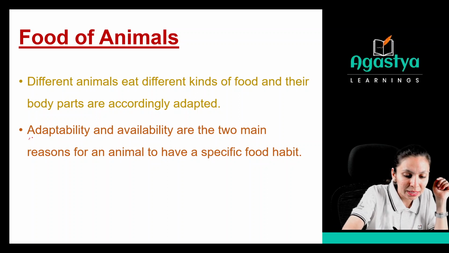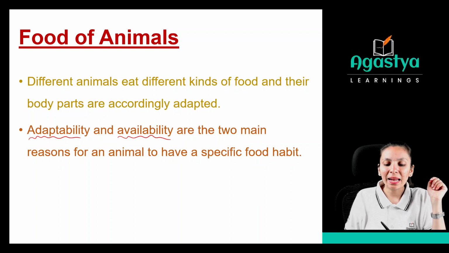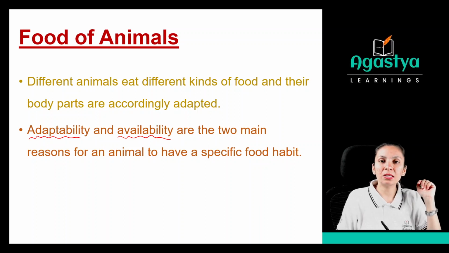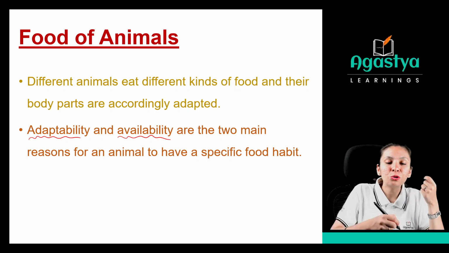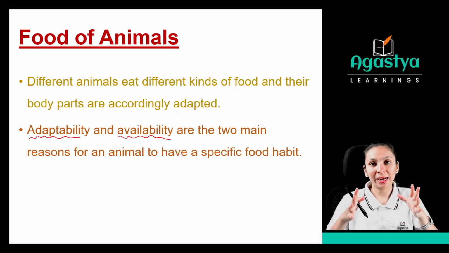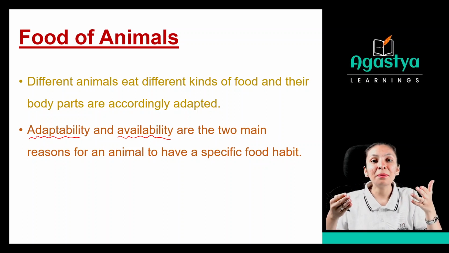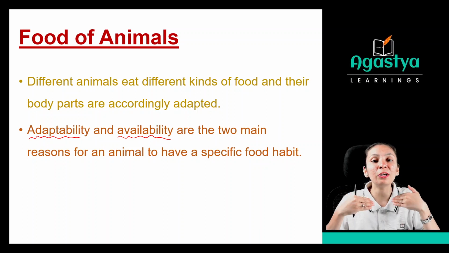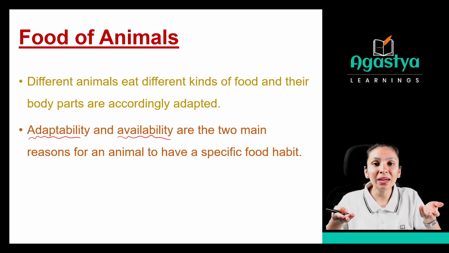So what are we trying to say? Adaptability and availability are the two main reasons for an animal to have a specific food habit. I have my food habit, you have your food habit. So we are adapted to get our food, right? If I am taking rotis or sabji, dal, these are my food adaptations, I am adapted to that kind of food. But if someone gives me grass, then I am not adapted to eat grass. Why? Because my body is not adapted to that kind of food, right?